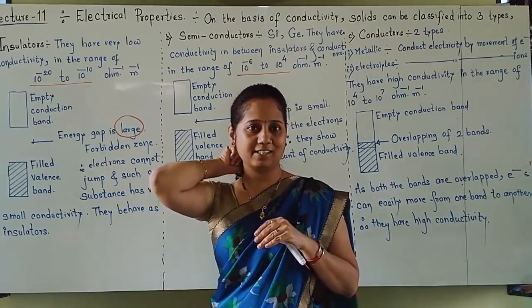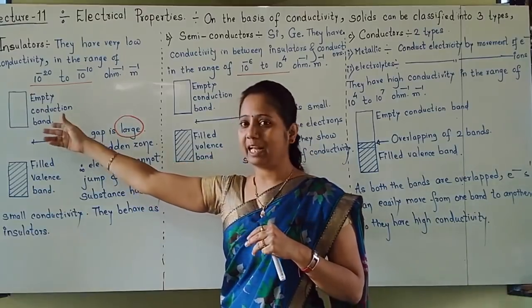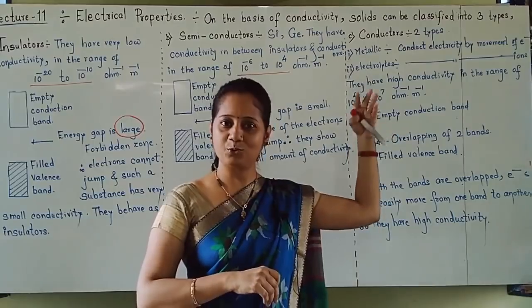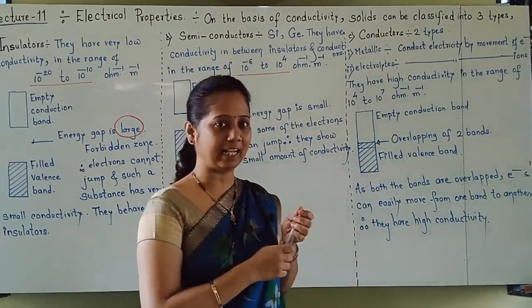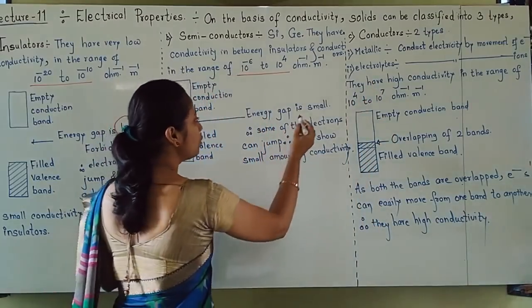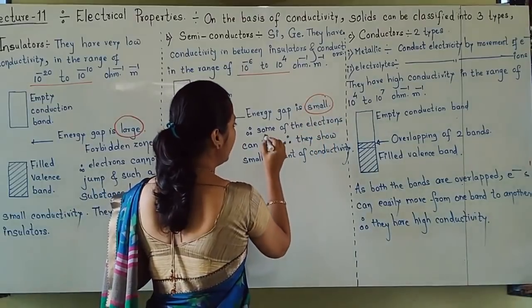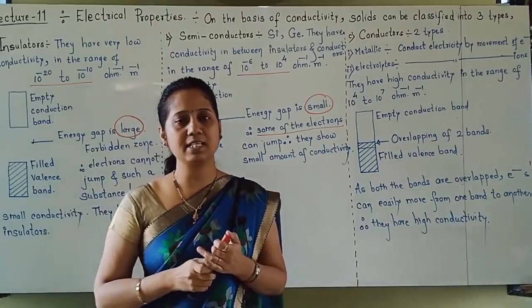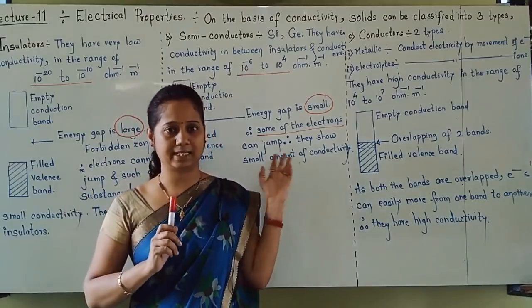Like insulators, the gap is more, so no electrons can jump. In conductors, all electrons can go to the conduction band. Here some of the electrons can jump. So here the energy gap is small, and that's why only some of the electrons can jump. So conductivity is in between insulators and conductors.